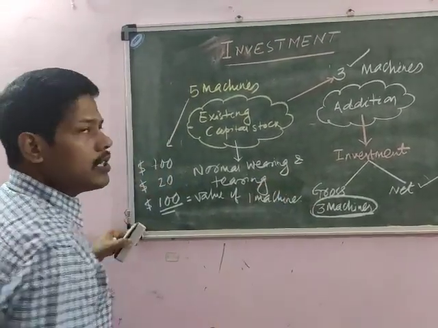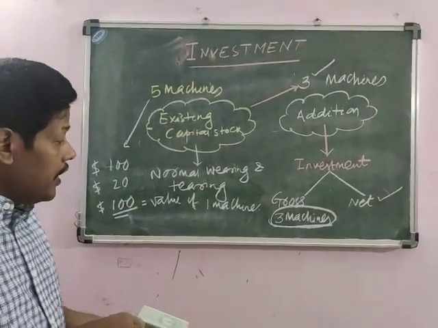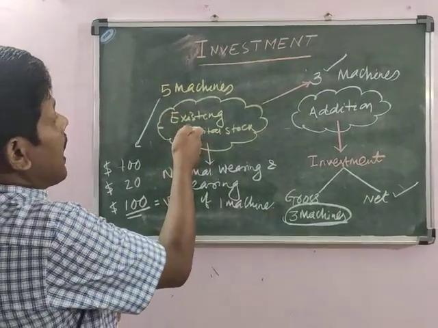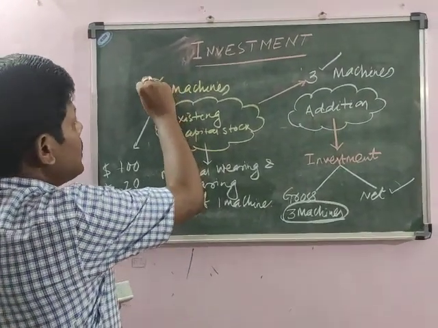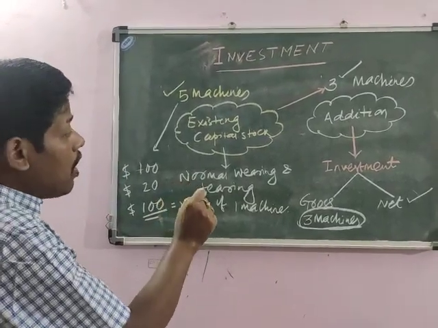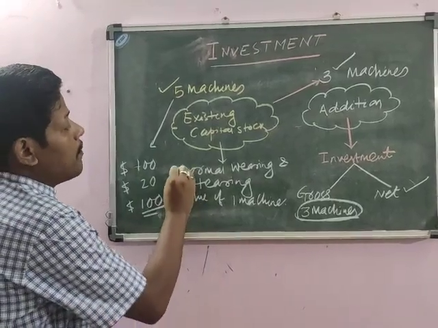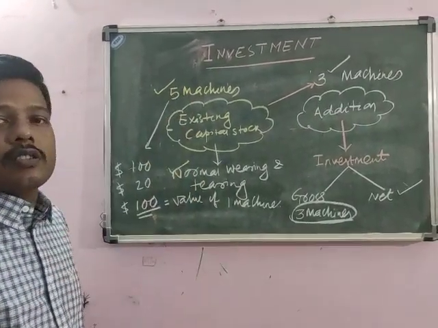So what does this indicate? This indicates that each year, out of these 5 machines, the value of one machine is going for the maintenance of these machines.